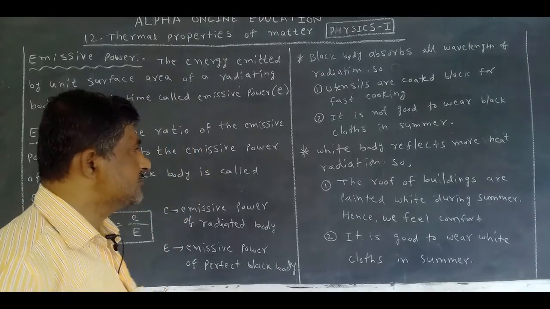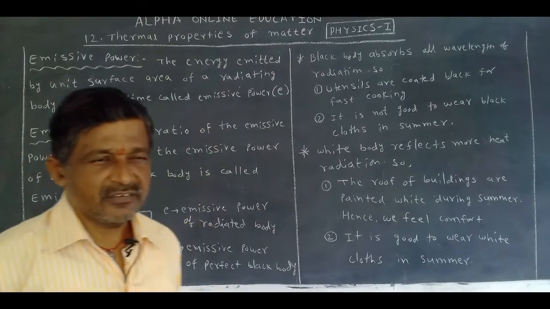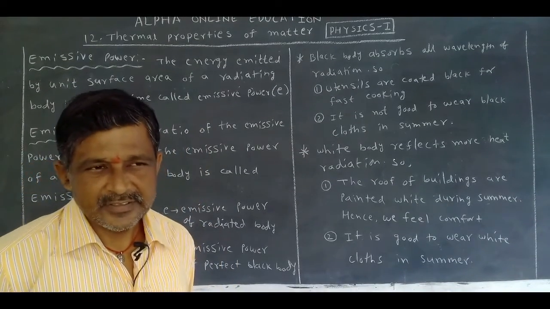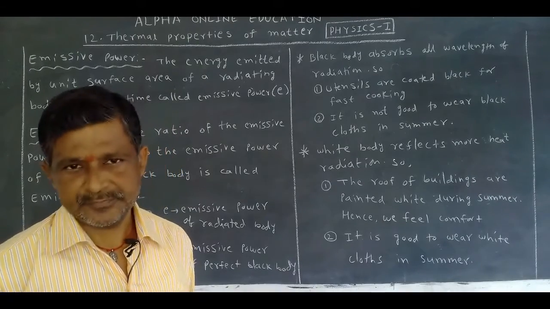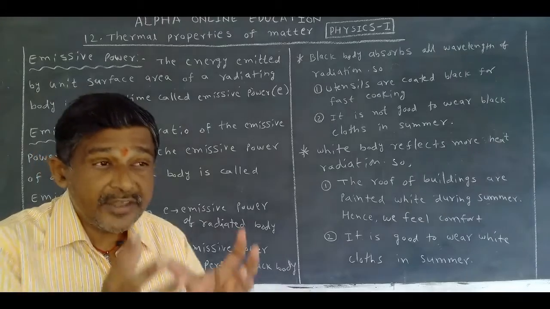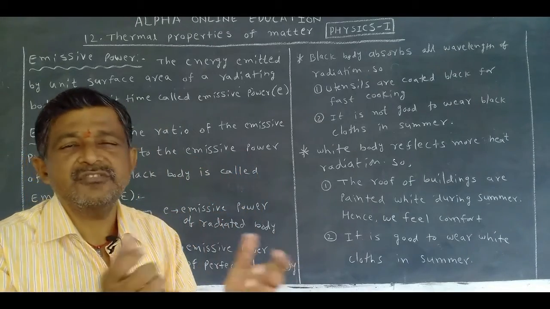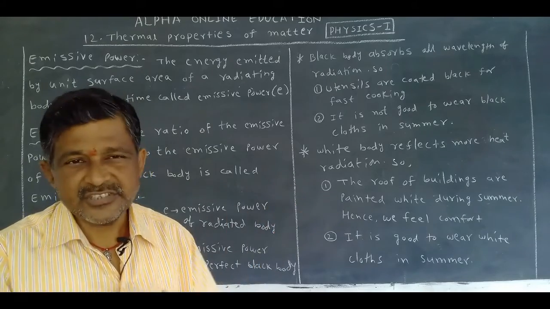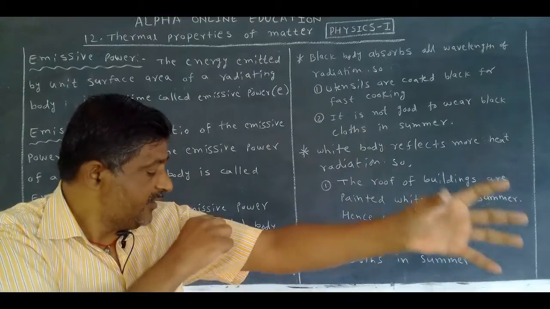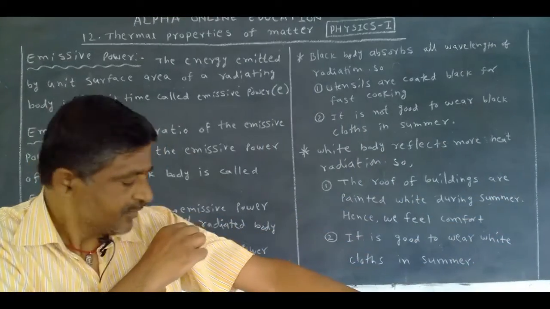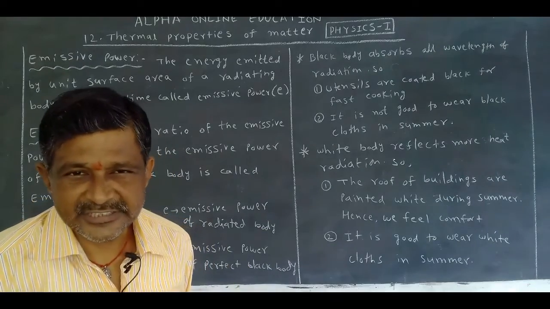Next one, which we have studied at school level also: is it suggestible to wear black dress in summer? No. Why? A black body absorbs all wavelengths of radiation. Especially in summer, temperature is more, so radiation is also more. When we wear a black dress, it absorbs all wavelengths of the radiation.